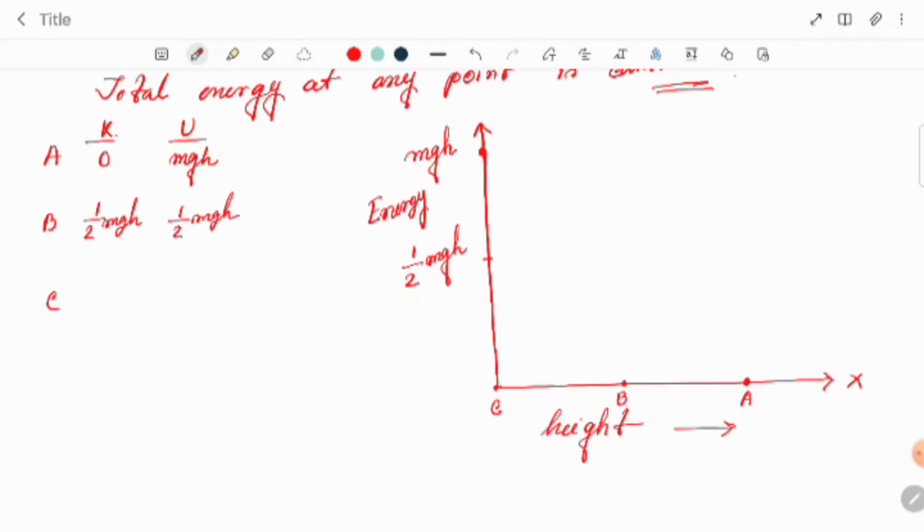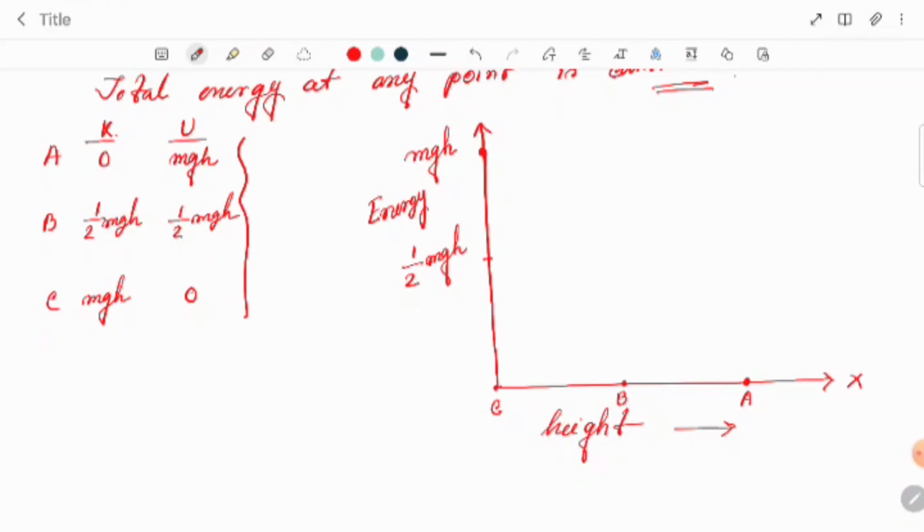And if we check the position C, at the ground, kinetic energy was mgh, and the potential energy was 0, right? Now in both cases we can see, one is the downward motion and another one is the upward motion. And if we add them, we'll get mgh in each and every case, at each and every point.